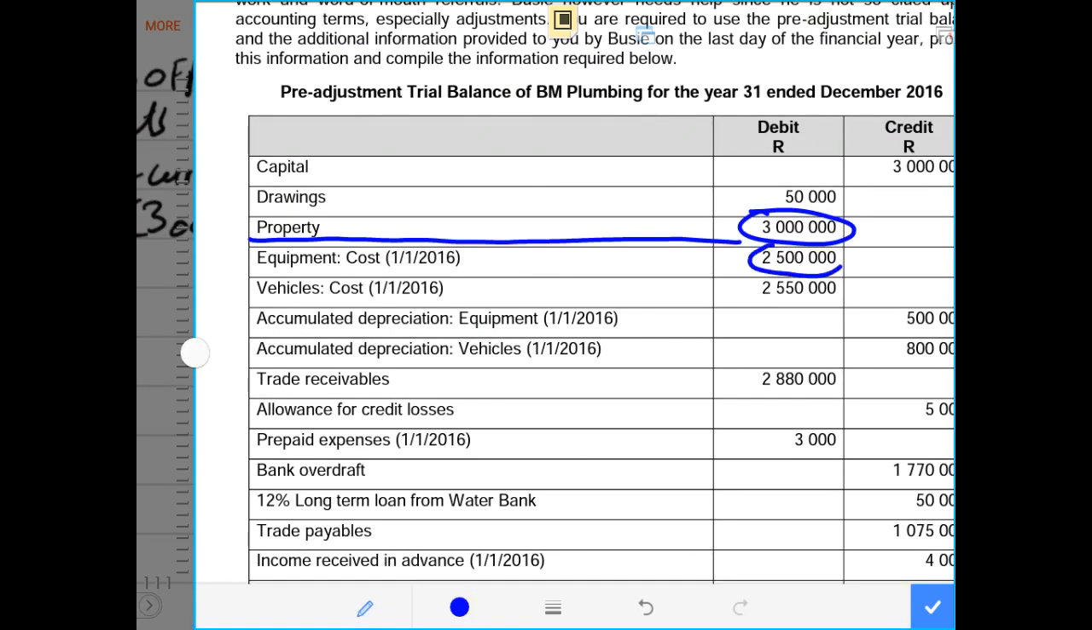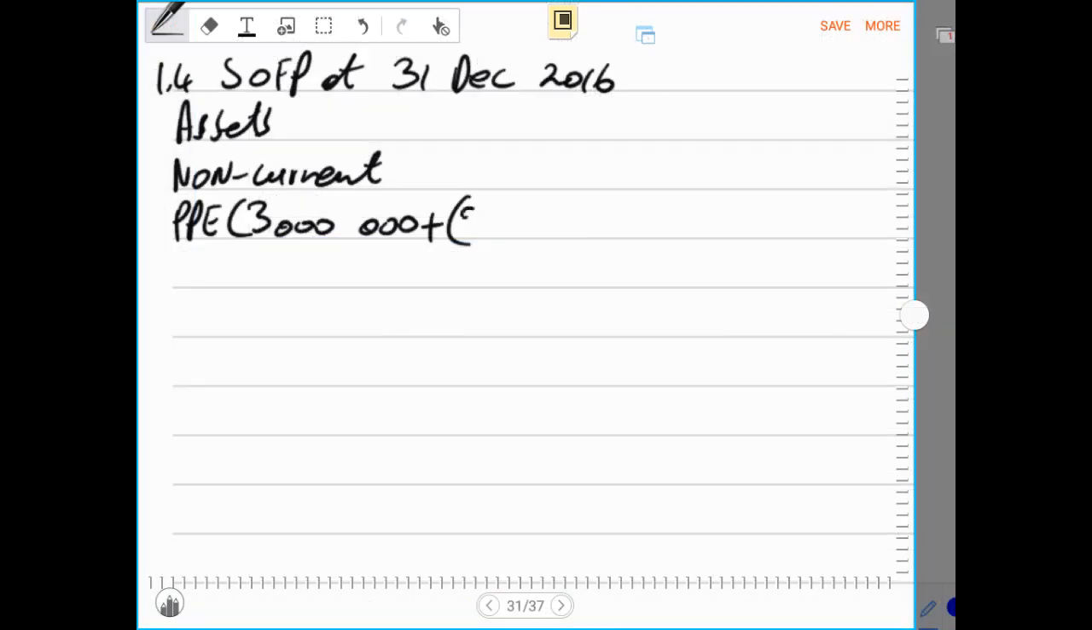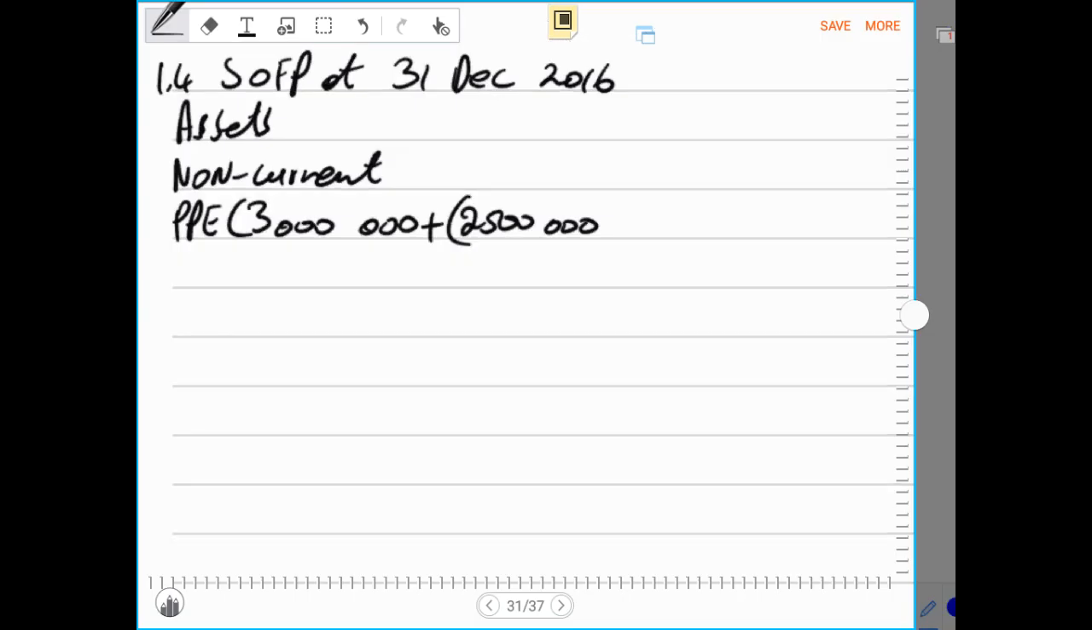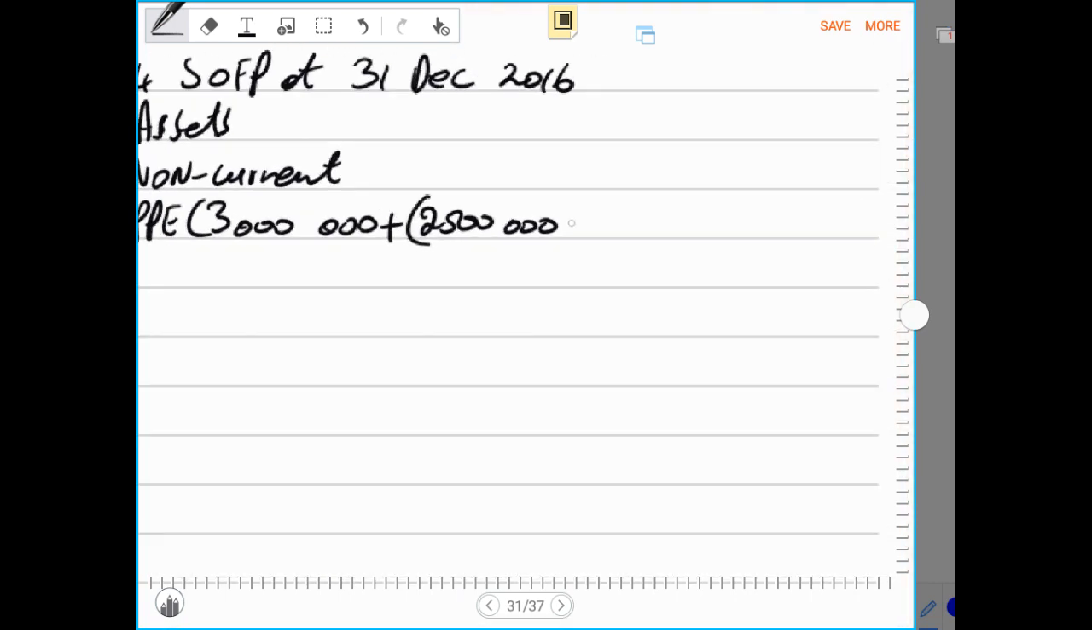The cost of equipment was 2,500,000 rands. Then we record equipment 2,500,000 rands. Then we check for another asset, and another asset is vehicle, and the cost of the vehicle is 2,550,000. Then the vehicle is 2,550,000.